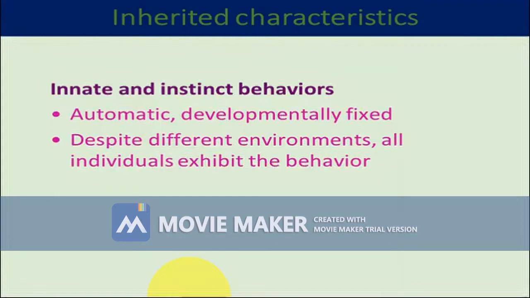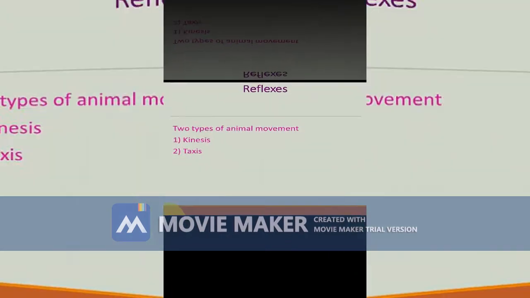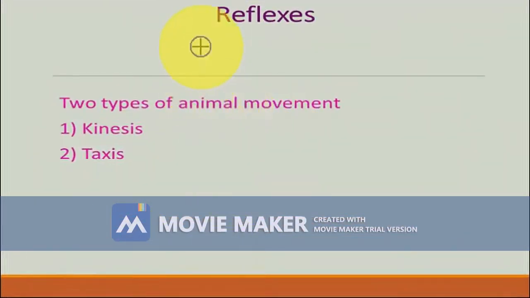Without having prior experience, they can display this kind of behavior. That is why, despite different environments, all individuals of a species exhibit that particular behavior. So this is what is called innate or instinct behavior. Reflex is a kind of innate behavior. It is of 2 types, kinesis and taxis.